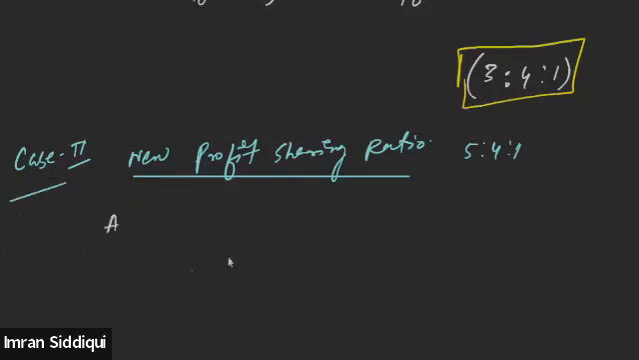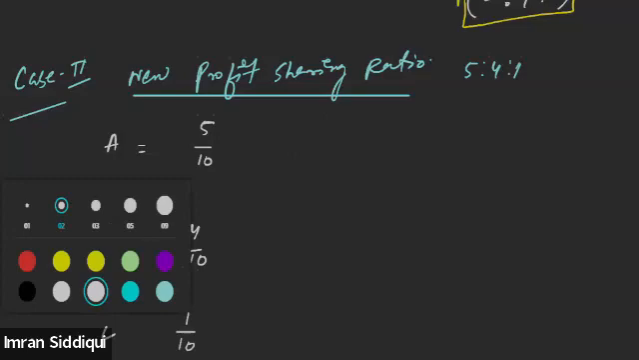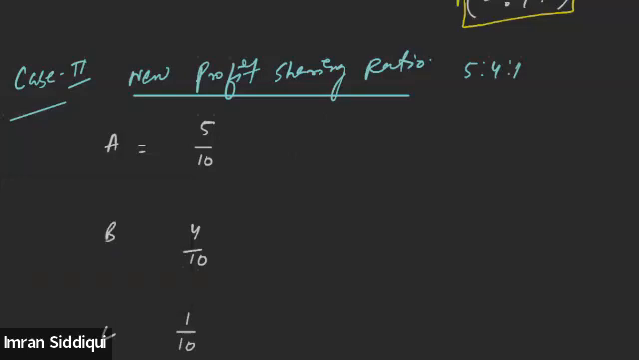In case 2, we have to find out the new profit sharing ratio. So A, B, and C. A's existing share is 5/10. B's existing share is 4/10. And C's existing share is 1/10, right? Now, it is saying in the question that C is gaining 1/5 share from A and B. That means A is going to sacrifice 1/5 of his share, and B is also going to sacrifice 1/5 part of the share. And C will be gaining only. C will gain 1/5 from A, and C will also acquire 1/5 from B.